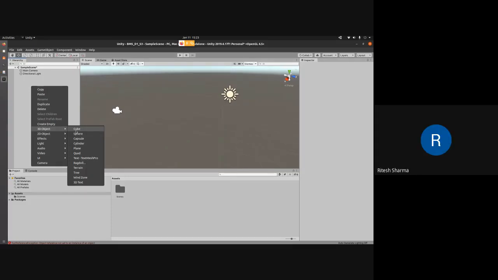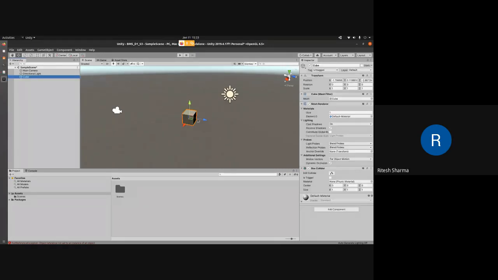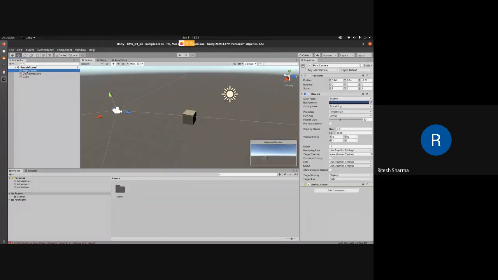Because when you rotate a cube, the shadows and shades fall on different faces differently. A sphere, while rotating, is difficult to judge whether it is rotating or not, because the shades and shadows don't change much. But in the case of a cube, they change, so it is easier to visualize. So we'll click on the cube 3D object. Now you can see one object has come in front of our camera.